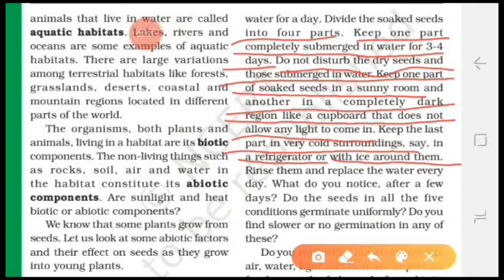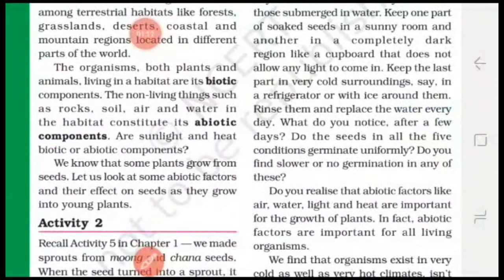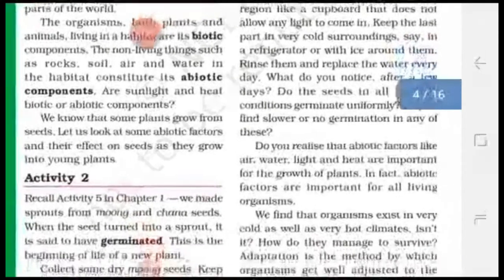Now the question is here. Do the seeds in all 5 conditions germinate uniformly? Do you find slower or no germination in any of these? Students, after doing this activity, you will find that in some cases seeds will germinate fast while in some cases they will germinate slowly. But seeds will not germinate without water. Okay?